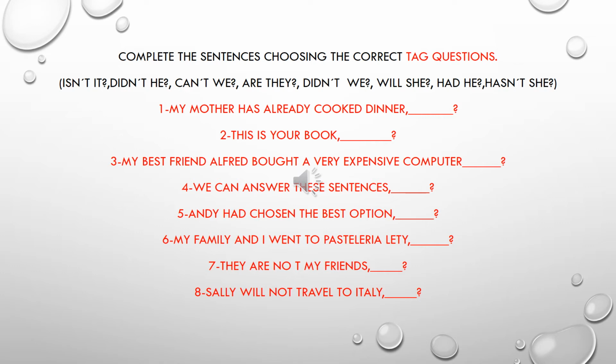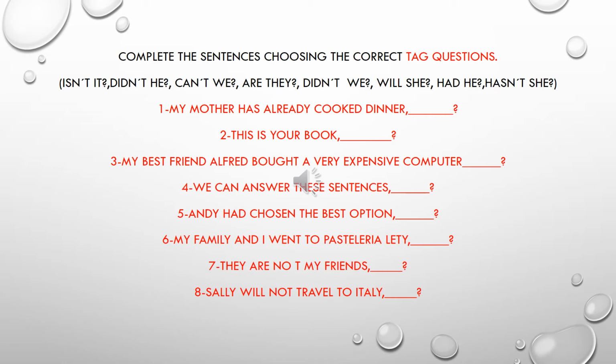Number 1. My mother has already cooked dinner. Pay attention to the auxiliary. Has cooked, present perfect. So has is affirmative. So the correct answer is hasn't she, because the subject is my mother. Okay, the pronoun is she.